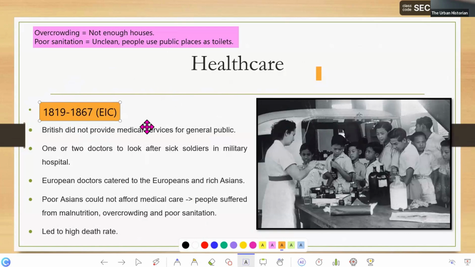So that's why Singapore did not have many medical services. There were not enough doctors, and not enough nurses in Singapore. During this first period, there were maybe one or two doctors on the island, but they were usually meant for the British people, for soldiers, or for whoever was rich enough to visit this kind of doctor.